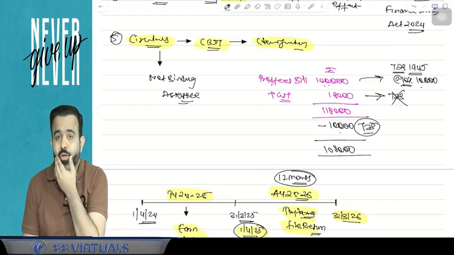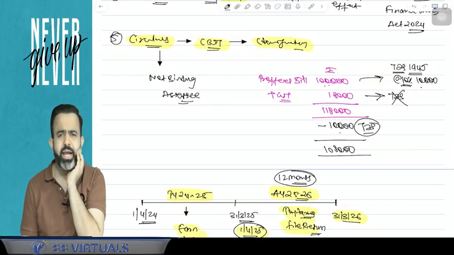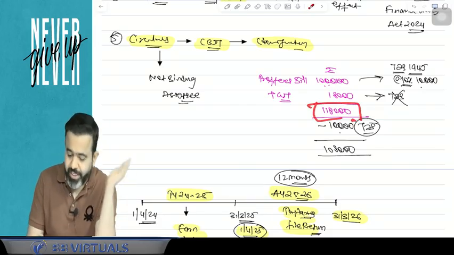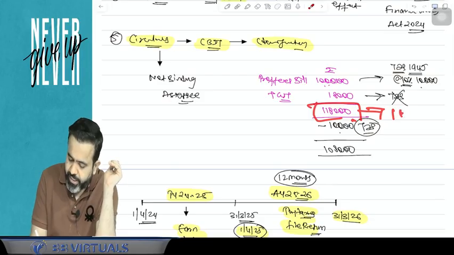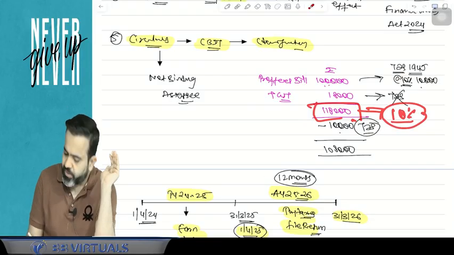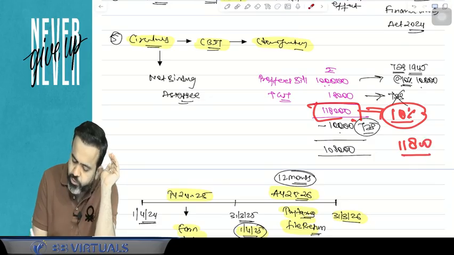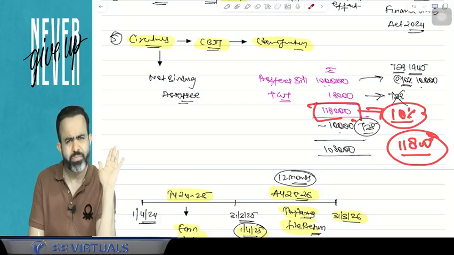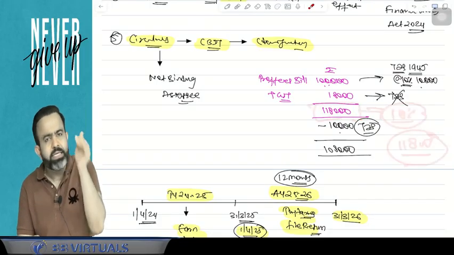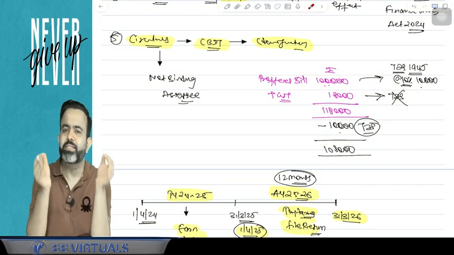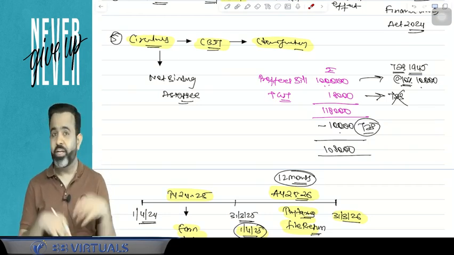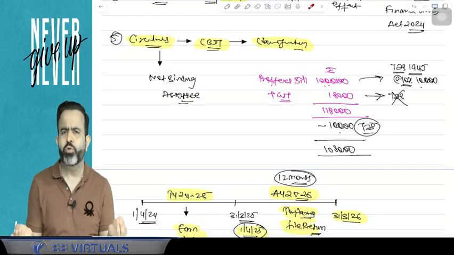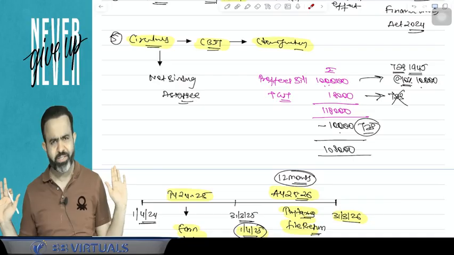Now suppose your client forgets this rule and deducted TDS on the total 1,18,000. Is it wrong? It is wrong to deduct the TDS at the rate of 10% on 1,18,000. Suppose he has deducted TDS of 11,800. Is it okay or not? The answer is yes, it is okay. No issue at all, guys, because TDS is not applicable on GST. This is one circular issued by CBDT. It is a favorable circular. If you want to follow this circular, you can follow it. And if you don't want to follow that circular, it's okay. No problem.